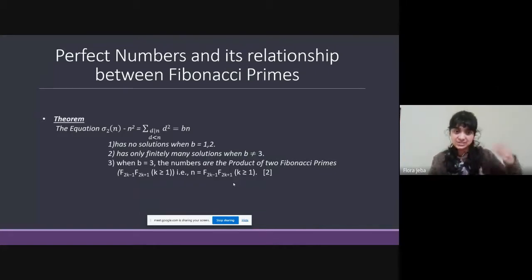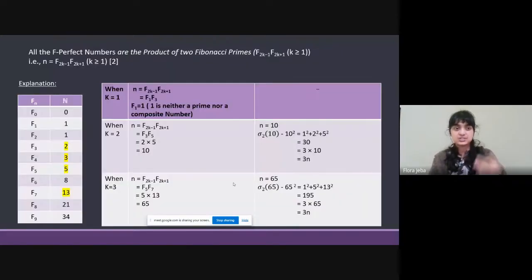Now, they had actually shown the proof, but I want to show the explanation of this with the help of examples. So now let's take k equals 1, and let's substitute it in the formula that they've given, that is n equals the product of 2 Fibonacci primes of this order, that is F(2k minus 1) and F(2k plus 1). So when we substitute k equals 1, we get F1 and F3. The Fibonacci number F1 would be 1, and we see that 1 is neither a prime nor a composite number, so k cannot be equal to 1, and that number will not be considered.